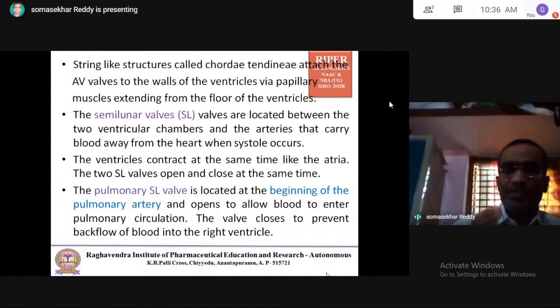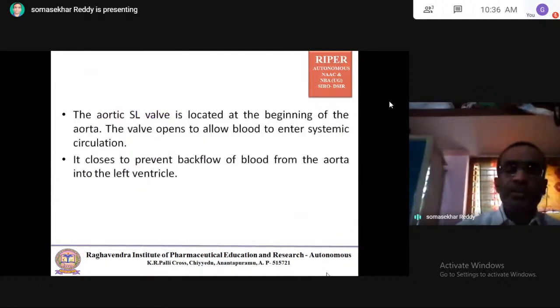That means the right ventricle supplies deoxygenated blood through the pulmonary artery into the pulmonary circulation. So the pulmonary artery always carries deoxygenated blood.